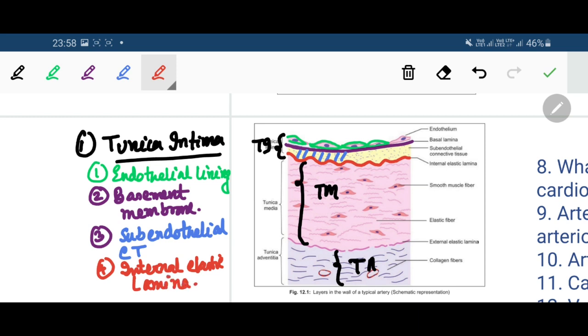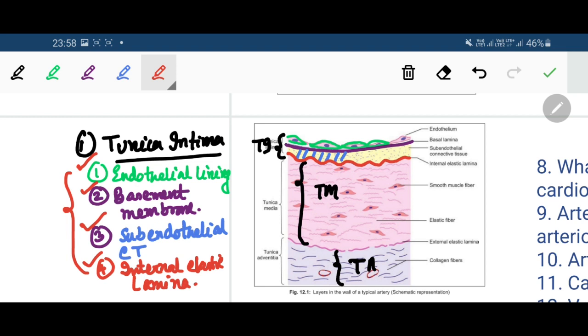Okay, so that is the tunica intima: endothelial lining, basement membrane, subendothelial connective tissue and internal elastic lamina.